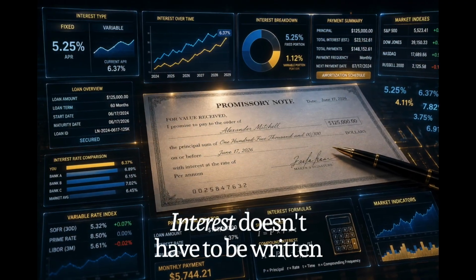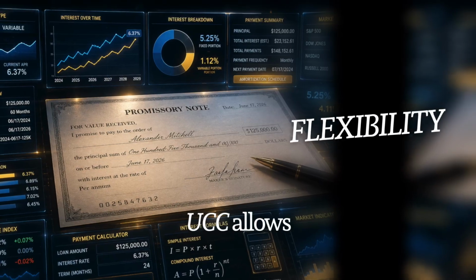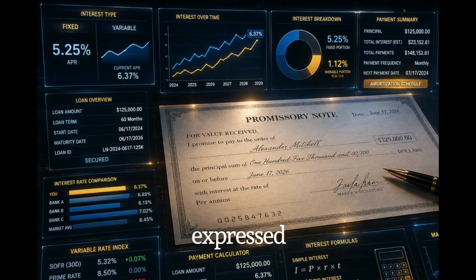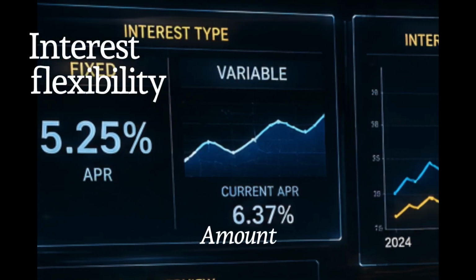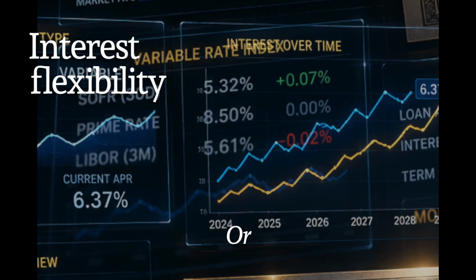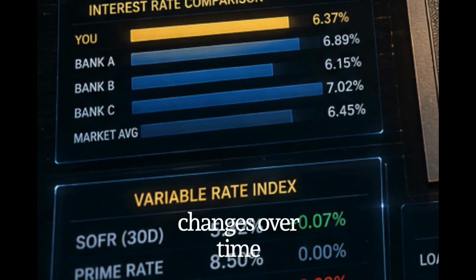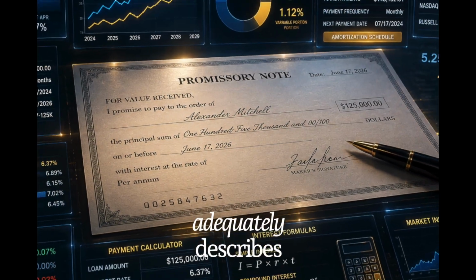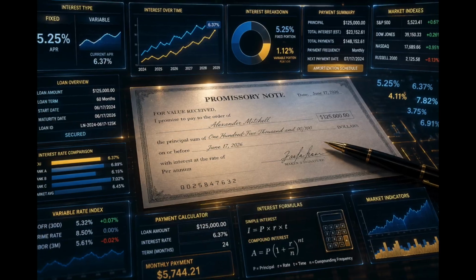Interest doesn't have to be written only one way. The UCC allows tremendous flexibility. It may be expressed as a fixed dollar amount, a variable dollar amount, a fixed interest rate, or even a variable rate that changes over time, as long as the instrument adequately describes how interest is determined.